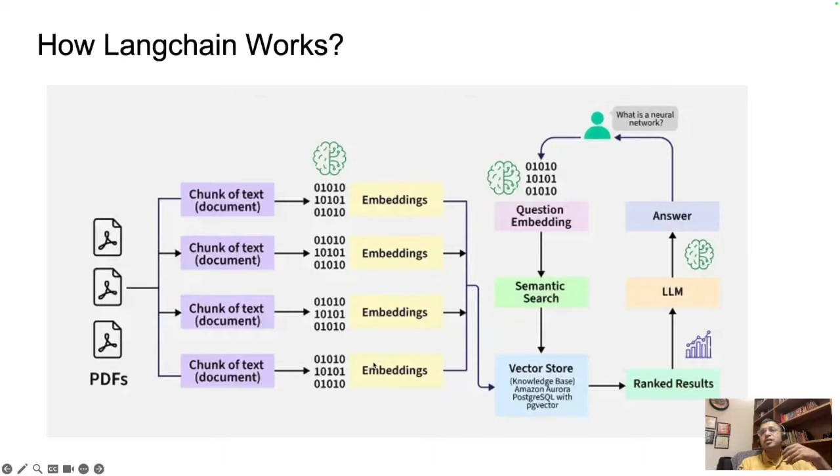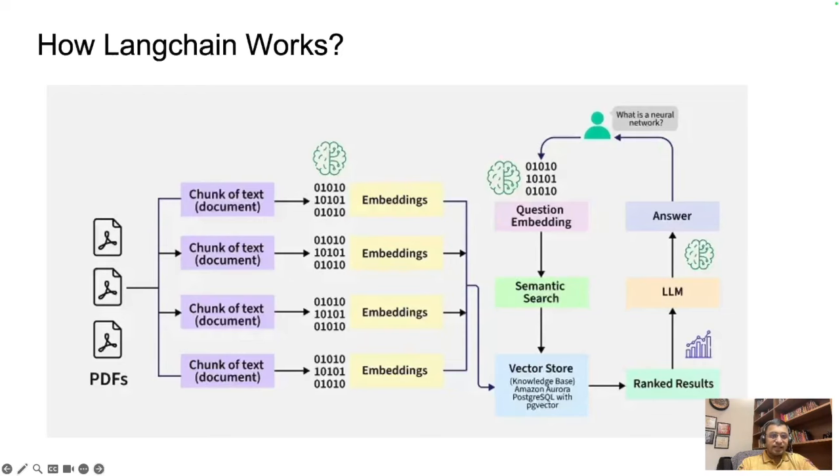Now, where do the modular components of Langchain come into the picture? Generation of embeddings, using prompt templates for the prompts, utilizing the vector stores as the memory, utilizing your chains to build the whole workflow, utilizing your structured output parsers to give a structured output in the format that you need, and even using your retrievers and document loaders to get these documents in place. All these steps relate back to one of the components in Langchain.